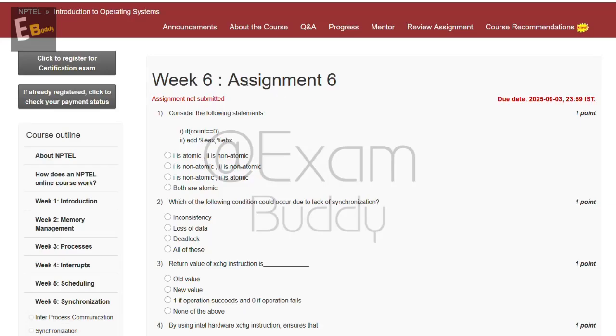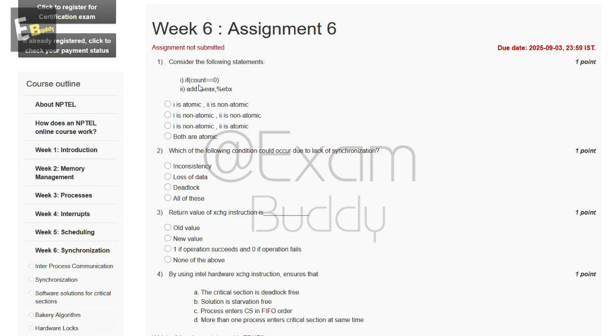Now let's do our assignment Introduction to Operating System Week 6 Assignment 6. So the first question is, consider the following statement. If count equal to 0, add %eax %ebx. So these are the options, and the answer of our first question is C. I is non-atomic, second is atomic.